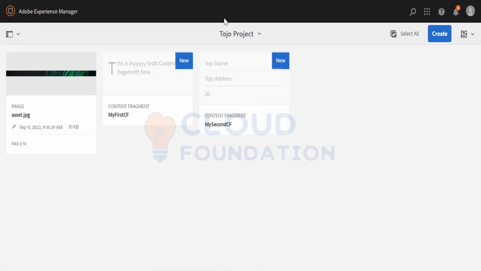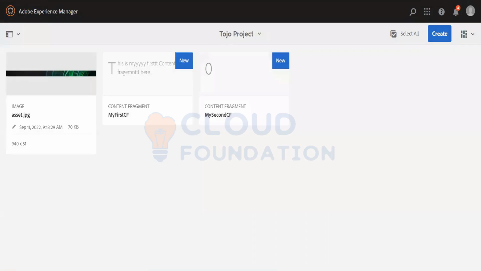Now, one question that would have arisen in your mind is that you could have done the same thing in an experience fragment. We are only able to input text and some number field and some date or some boolean, but those can be done through any component in the experience fragment as well. It doesn't support anything out of the box on one end. It only supports text, because here you cannot have any image or anything else. It can just have text within it.